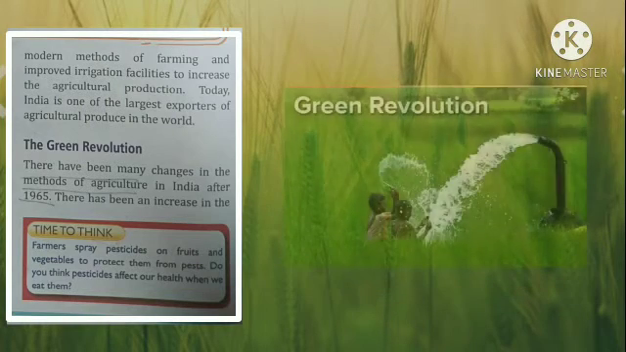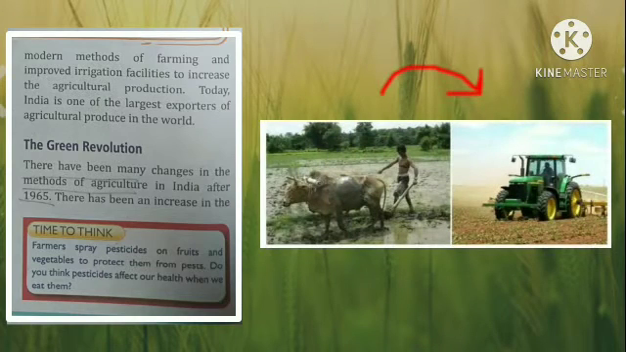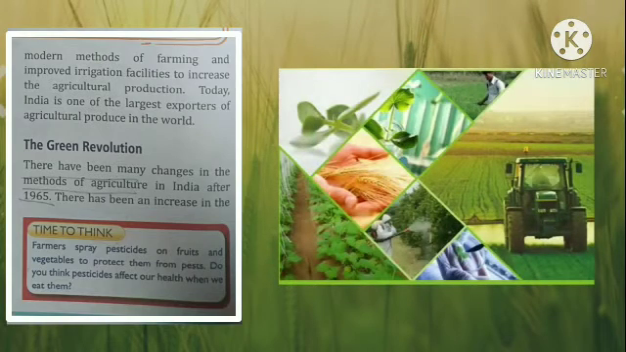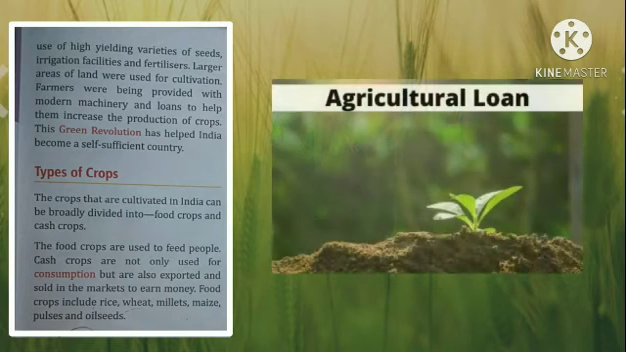Green Revolution. There have been many changes in the method of agriculture in India after 1965. Okay, so what are the changes? Increased use of high yielding varieties of seeds, irrigation facilities and fertilizer. Larger areas of land were used for cultivation purpose. And farmers were being provided with modern machineries and loans to help them increase their production of crops.